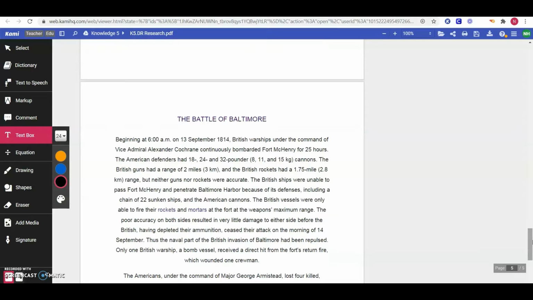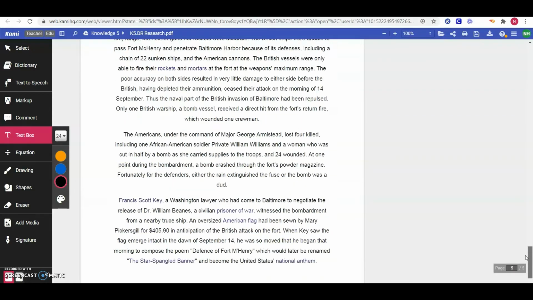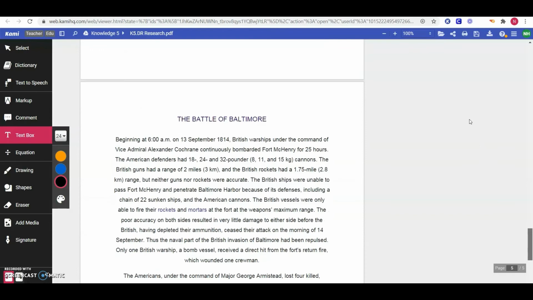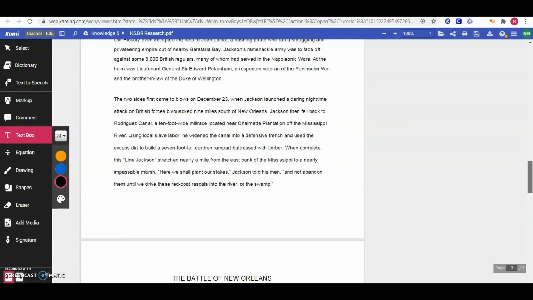The first thing you'll need to do today is pick one of those 4 things to write about and to do some more research about. When you're doing research, you may use these articles that I've provided, or with a parent's help, you can use the internet to find more information about these people and events.